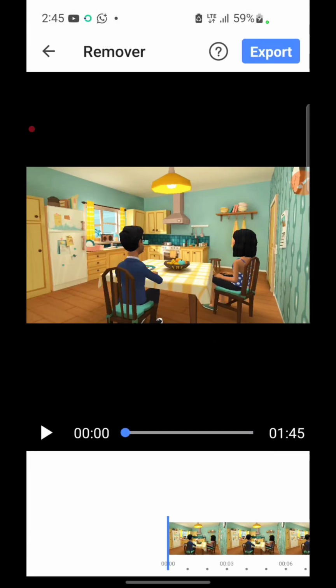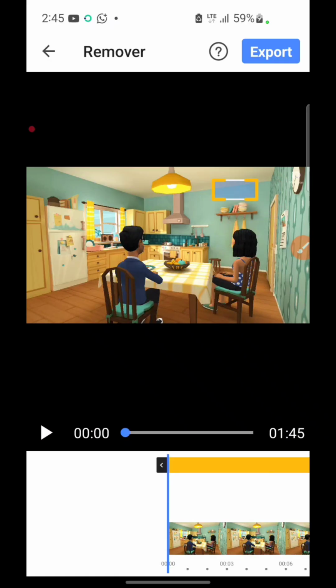from, right? So let me just assume that this is a video I want to remove the watermark from, and that's the small watermark right there at the right hand corner of the video, right? So what I'm going to do is use my finger and just create a box. You can see once I place my finger on the screen and drag down, it creates a kind of box, right? So I will just create it according to the size of the watermark that I want to remove.